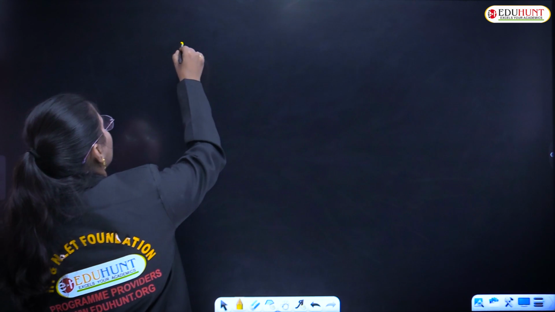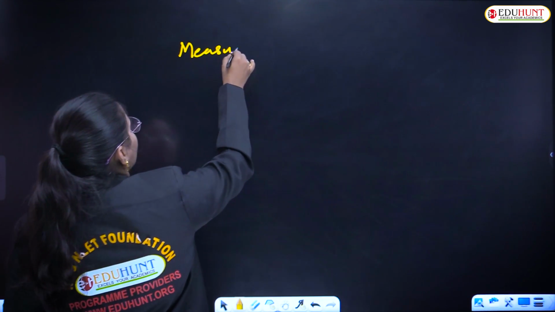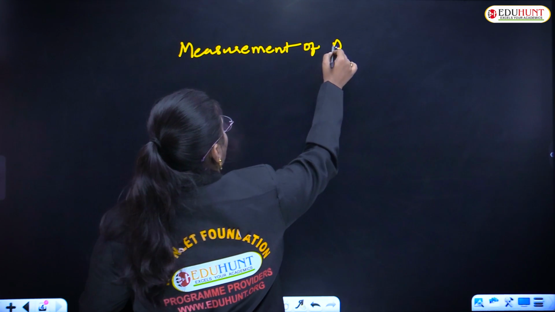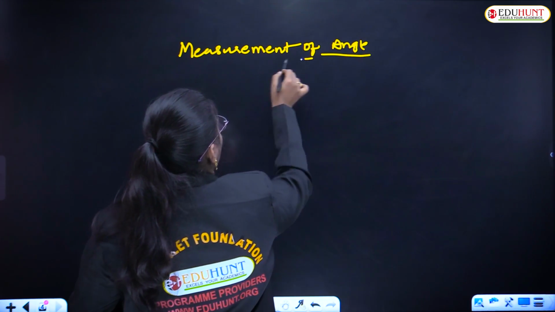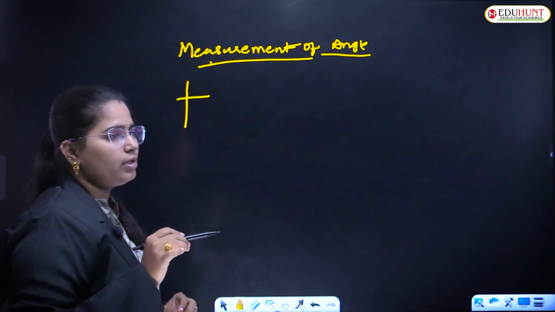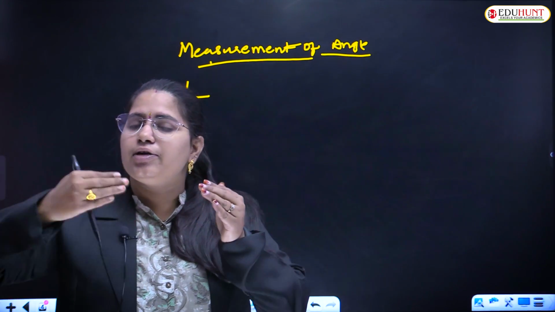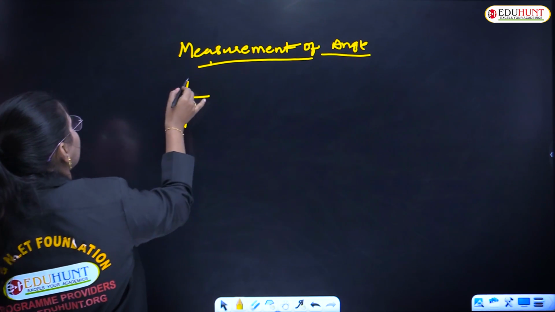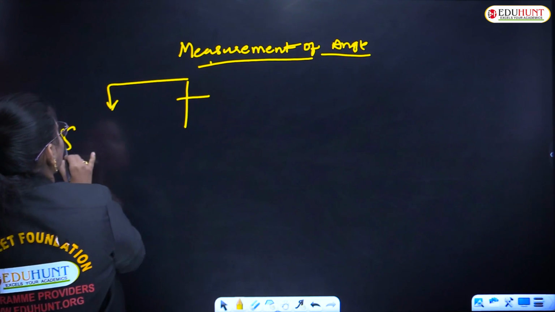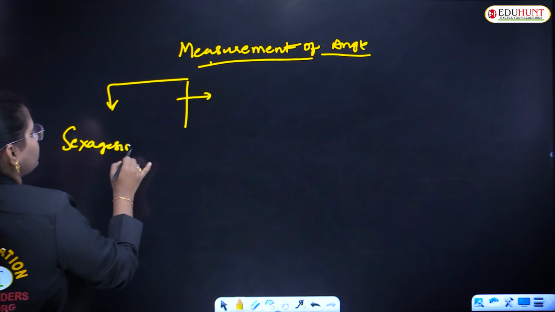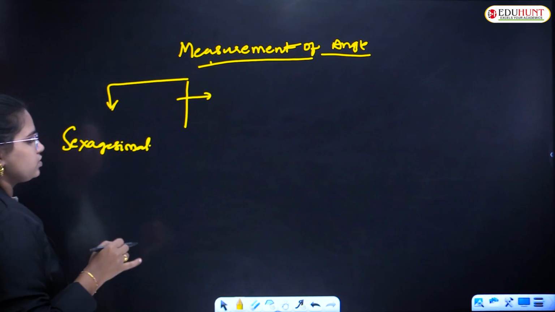So what is the measurement of angles? Right now I have told you the definition of angle. Now we can conclude what the measurement of angles is. Measurement of angles is defined in three different types of measurements. The first one is the sexagesimal measurement system.